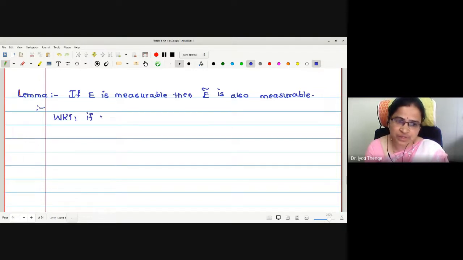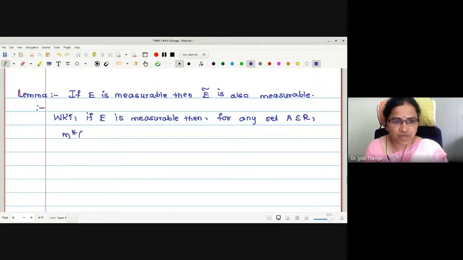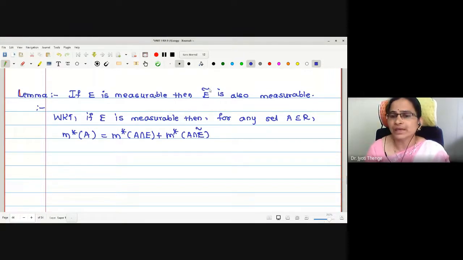If E is measurable, then for any set A subset of R, we have m star of A equal to m star of A intersection E added with m star of A intersection E complement. Now, if I want to prove E complement is measurable, what should be the claim?